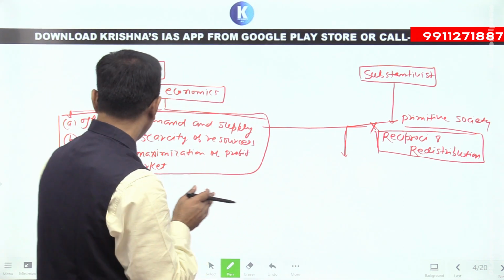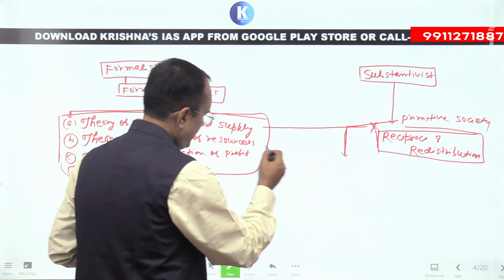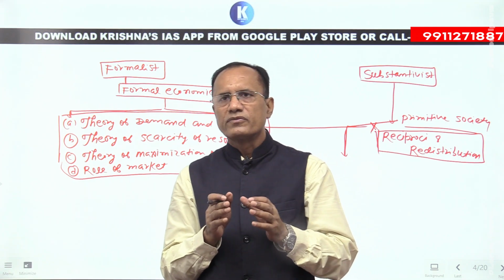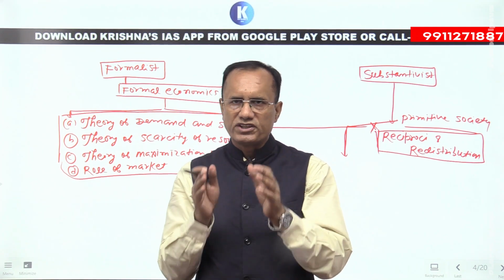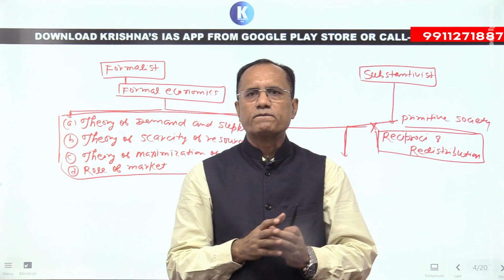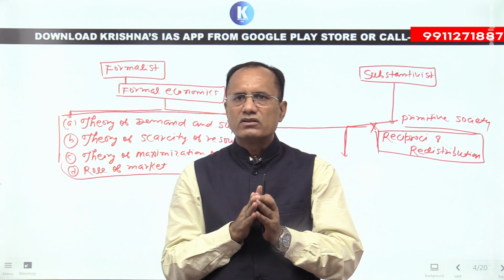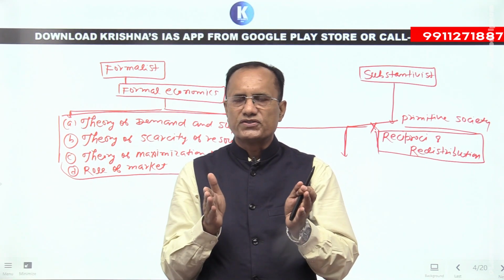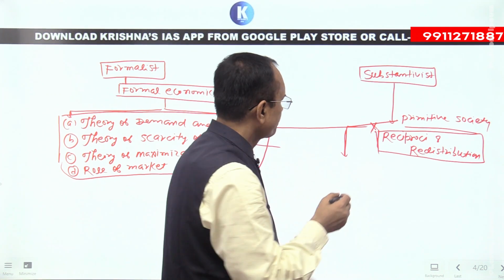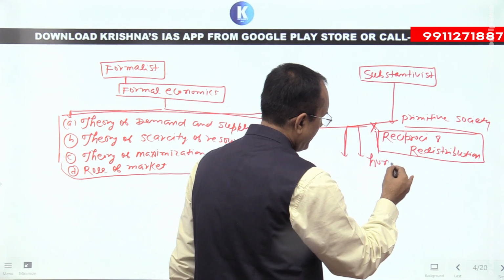Second, Raymond Firth and the formalist anthropologists said that the concept of scarcity of resources is applied to both primitive as well as modern economic systems. But the substantivists said that in a primitive economic system, there was no scarcity of resources. They have surplus resources, because there are many hunter food gatherer societies, right?